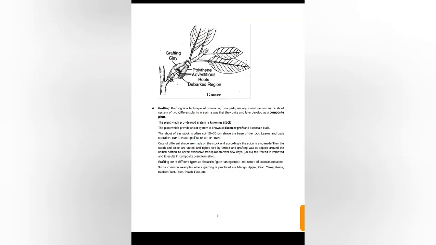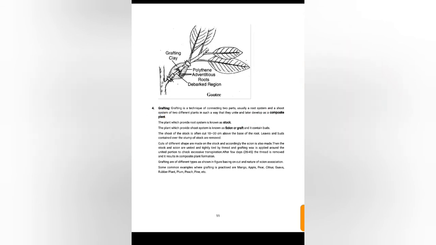And why is grafting done? What is it meant for? Grafting is done to transfer the characters of the stalk to the scion. Here the exchange of characters takes place. So grafting is a technique of connecting the root system or shoot system of two different plants in such a way that they will unite and later develop as a composite plant.